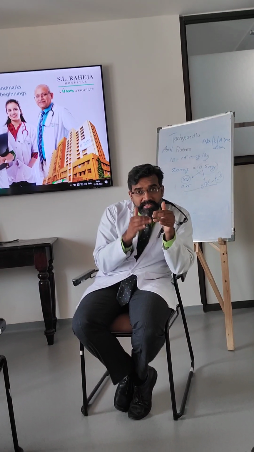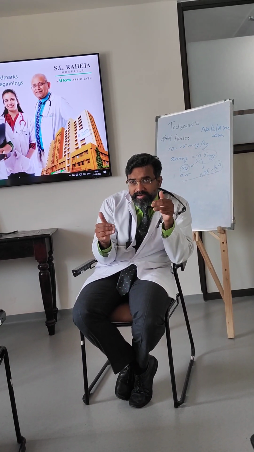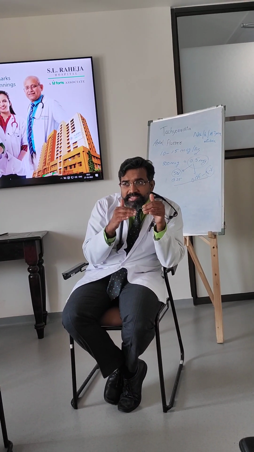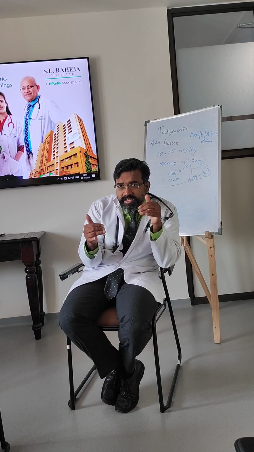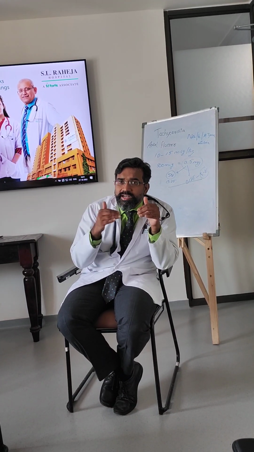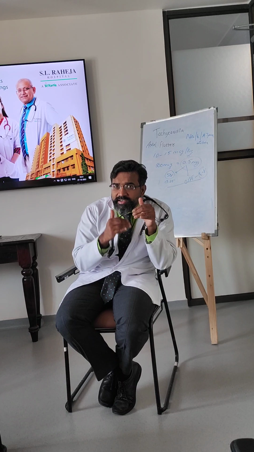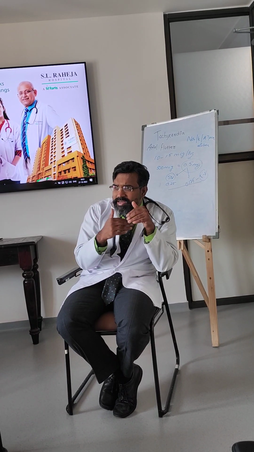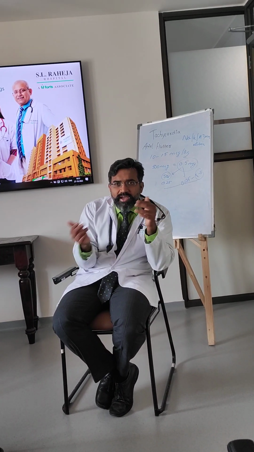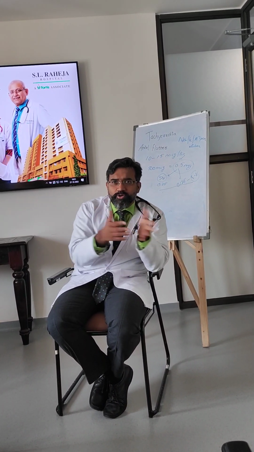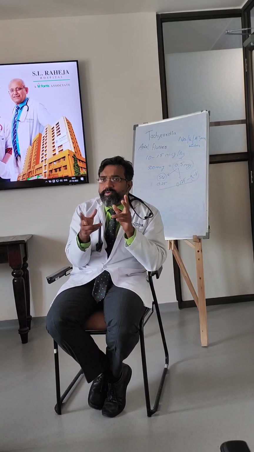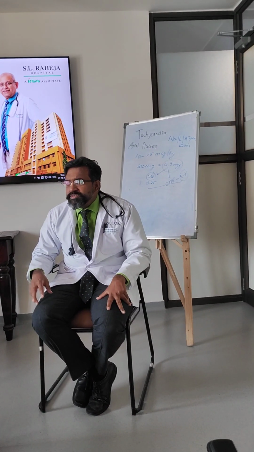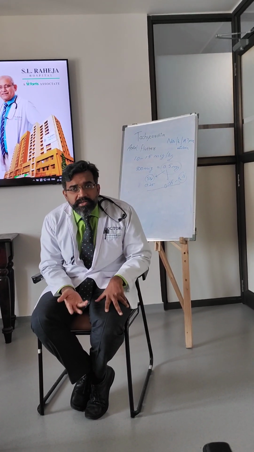Clear? Now, if you find it resistant to penicillin, resistant to ampicillin, this means it is producing something called penicillinase. Penicillinase is the enzyme it is producing, which is destroying the penicillin. This is called beta-lactamase. So if I give an inhibitor to this penicillinase, it will start working. If I give ampicillin sulbactam, the Enterococcus can be taken over. That is why you have a combination of ampicillin and sulbactam. Clear?